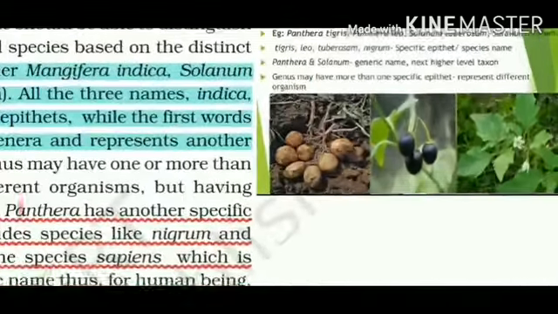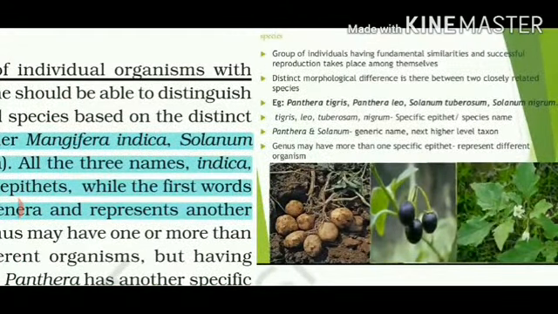In this picture, they have shown number one, Solanum tuberosum, which is potato, right? Number two is brinjal or eggplant, right? And number three is Solanum nigrum. All these three plants belong to different species, but their genus is the same. Like Solanum tuberosum, potato, and Solanum nigrum, the third picture which you can view. So these belong to different species.